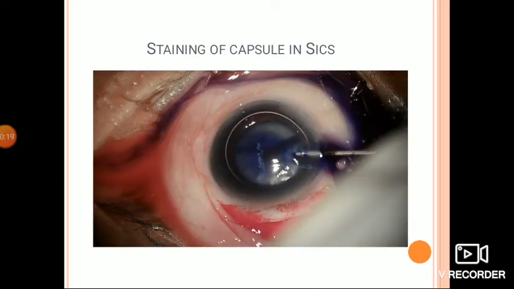Here in this picture you can see injection of dye into the anterior chamber. The trypan blue dye is used to stain the anterior capsule for easy identification in cases of cataract like mature or hypermature cataract where you can't visualize the red glow. Some surgeons feel more comfortable with the use of dye even in immature cataracts. The use of trypan blue dye is safe without any side effects. Indocyanine green dye can also be used, but it is comparatively expensive.